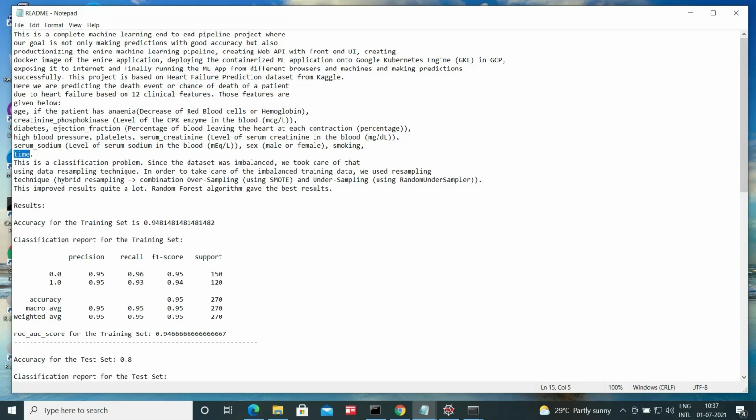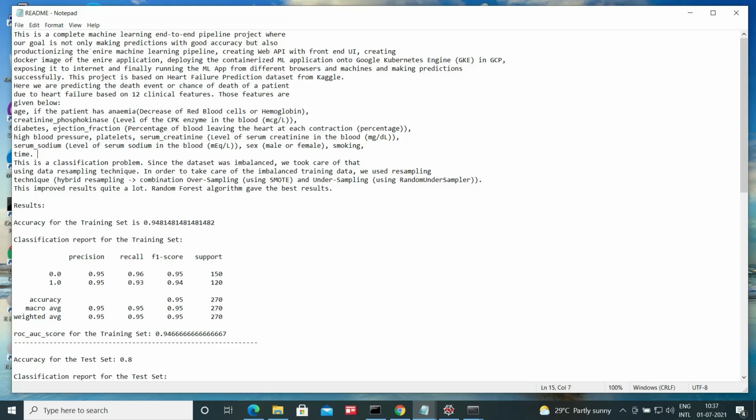And then finally time, like how long this person has been suffering from this. This is a classification problem. So we are just classifying whether a person will die due to heart failure or not.